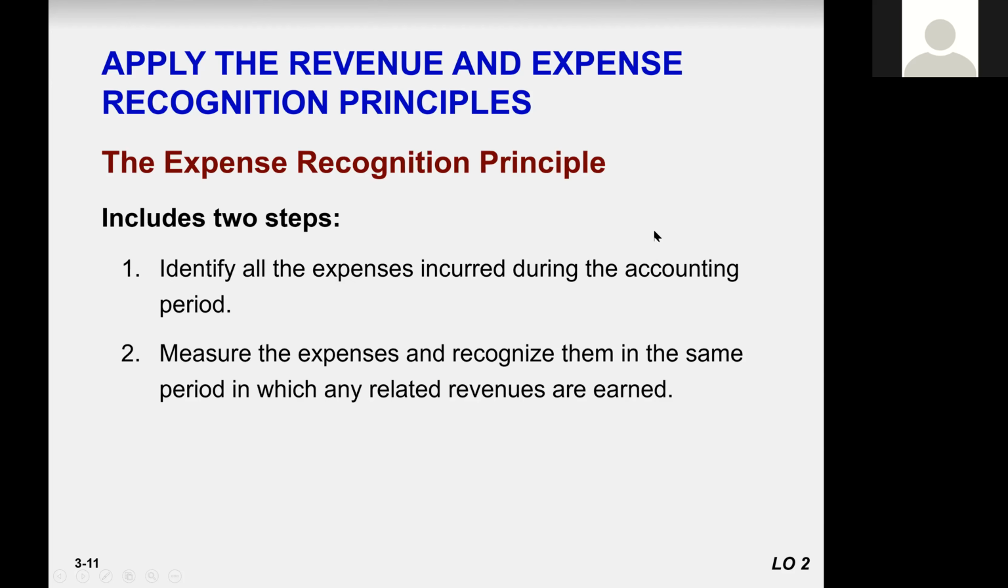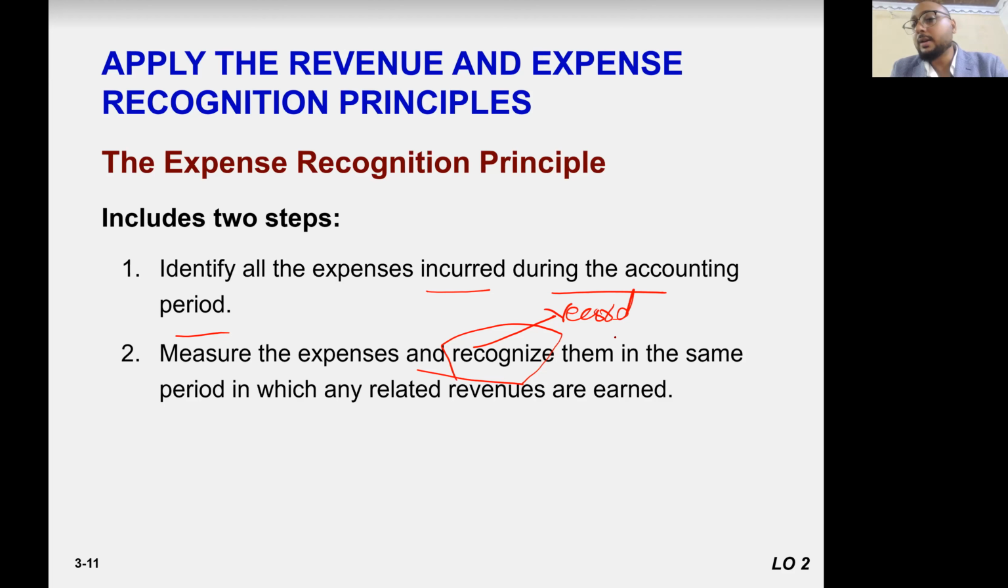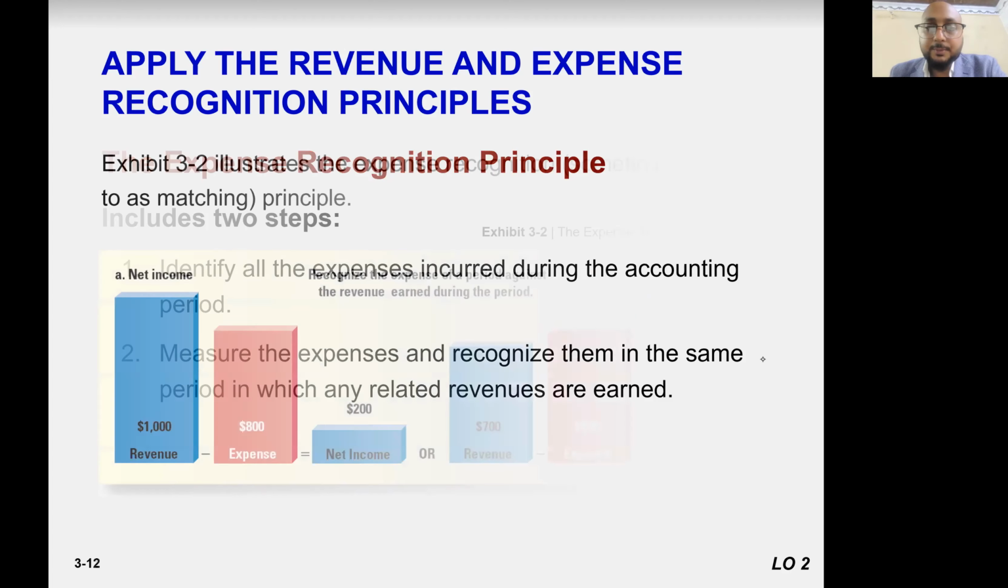Now, same with the expense recognition principle. So, expense must be recorded when it is incurred. Whether you pay for the expense or pay later or already paid in advance, that is irrelevant. When it occurred or incurred, you record it right now. That's it. So, identify all expenses incurred during the accounting period, measure the expenses, and recognize. Recognize means record them in the same period in which any related revenues are earned or not.